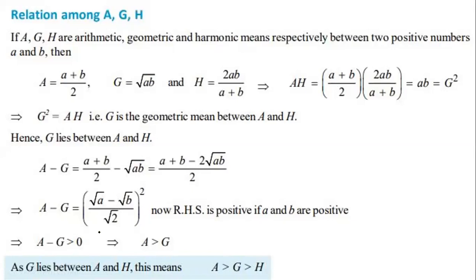So this is the concept right now: relation among AGH.